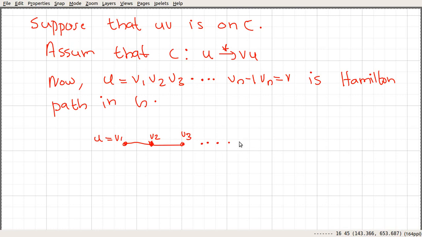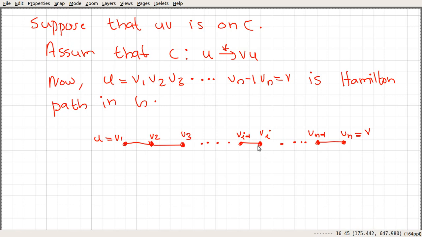Then after that we have v(i-1), vi, and there is an edge between these two, etc. Then we have v(n-1), and the last is vn, and vn is equal to v. So this is our path, and that is a Hamilton path in G.